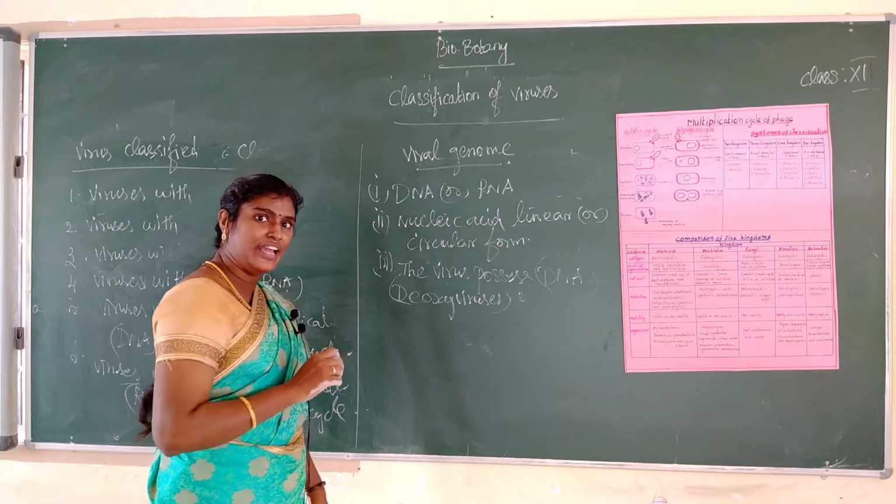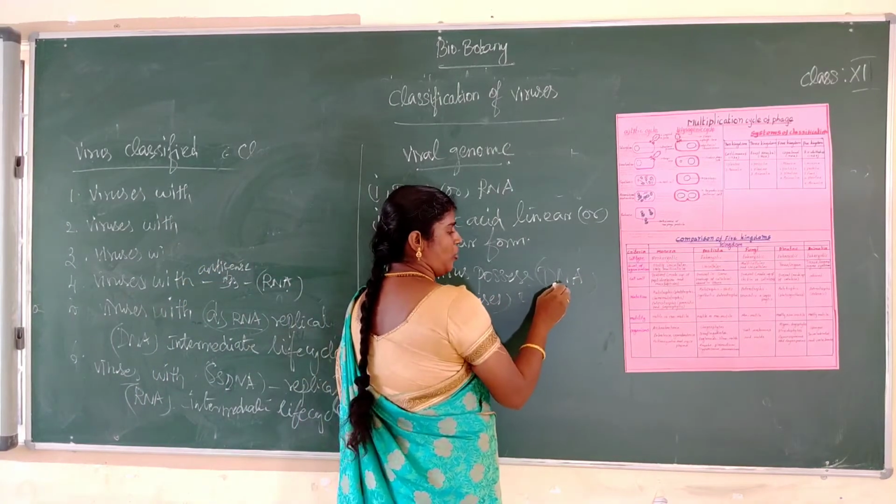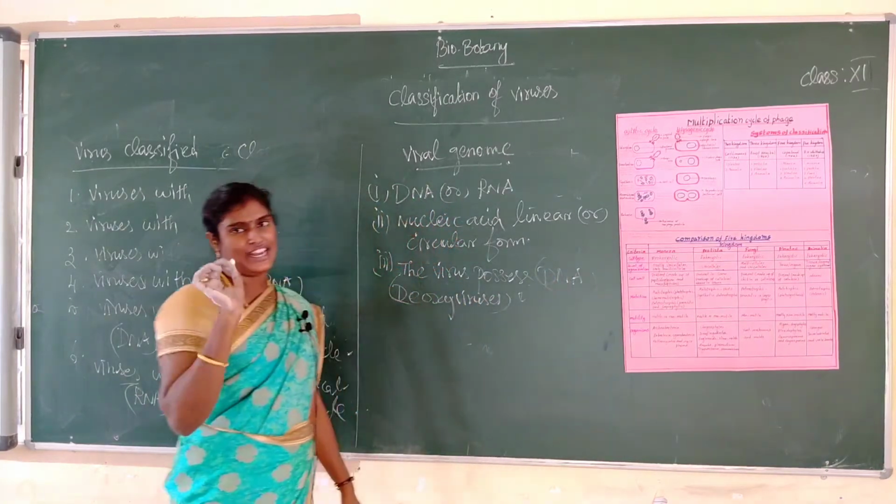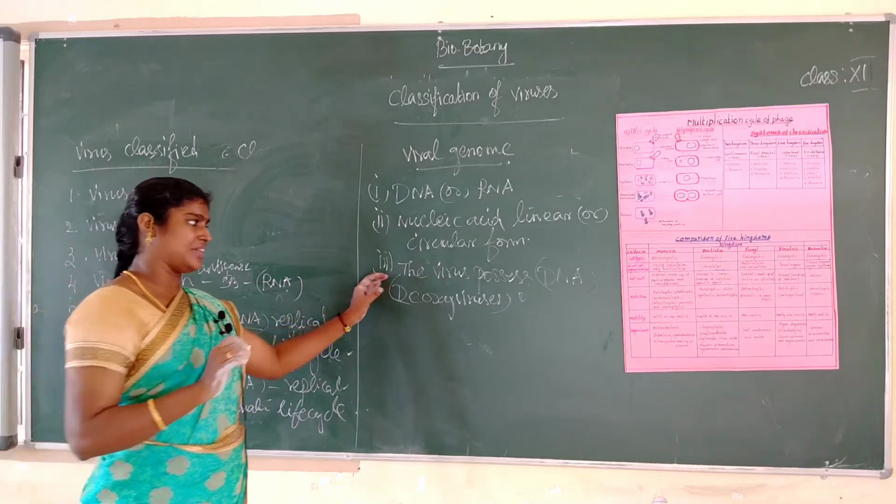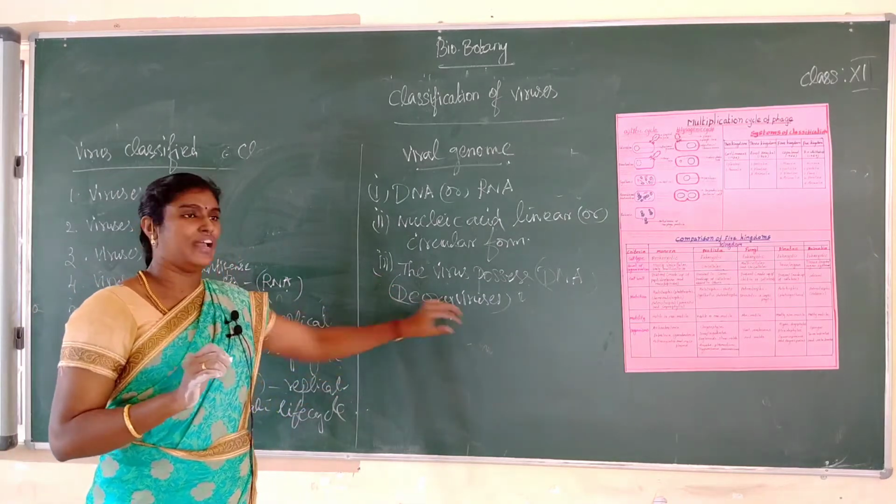Okay, what is the meaning of DNA? Deoxyribonucleic acid, that is called DNA. So the viruses possessing DNA are called deoxyviruses.